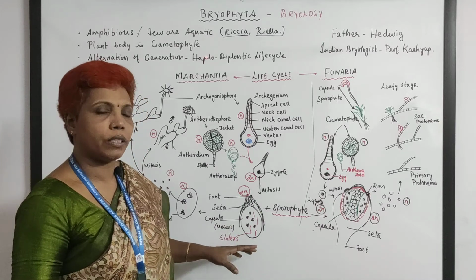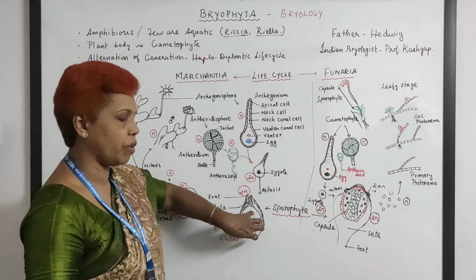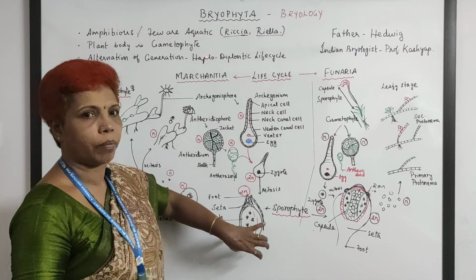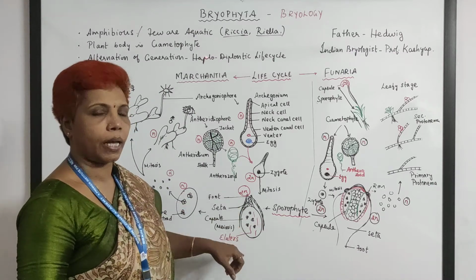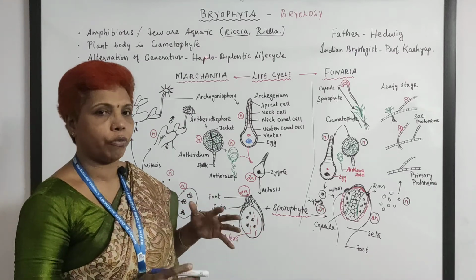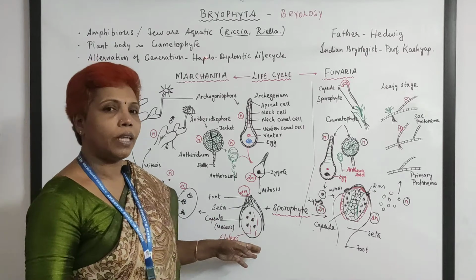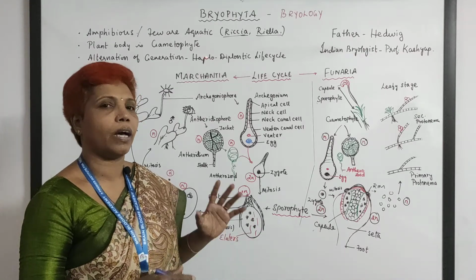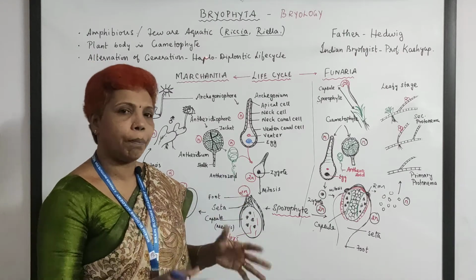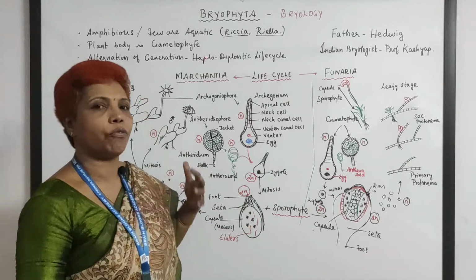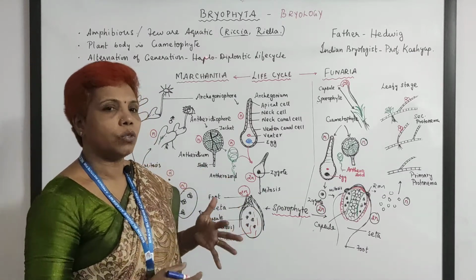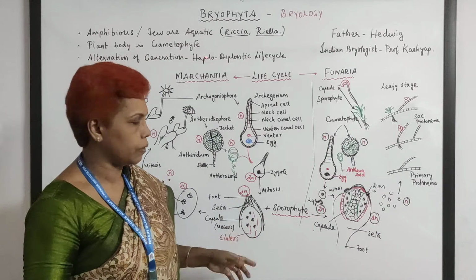The capsule region is very special, and this is where the spores are going to be formed. Foot, seta, capsule is an identification of a sporophyte, and they don't have chlorophyll. They are just going to depend on the mother plant for their growth. So they are totally dependent.